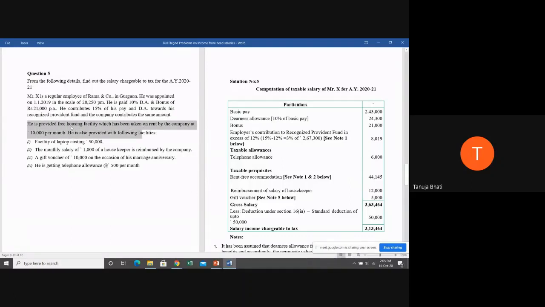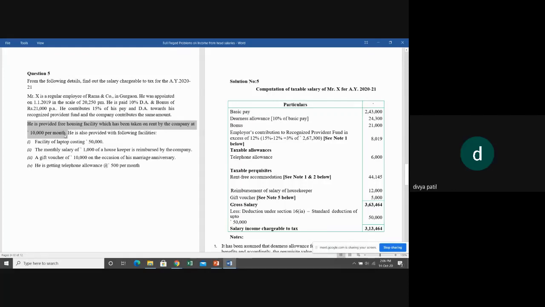Good. He's provided a free housing facility which has been taken on rent by the company, 10,000 per month. Now, where is it going to form part? He's been provided a free housing facility to stay, but that house has been taken on rent by the company. So tell me, what is this? Under which heading is it going to come, and under which subheading?